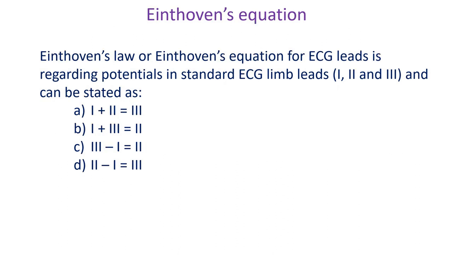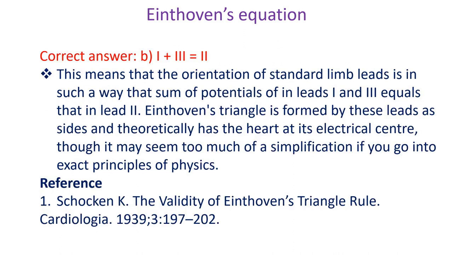Einthoven's law or Einthoven's equation for ECG leads is regarding potentials in standard ECG limb leads 1, 2 and 3 and can be stated as A. 1 plus 2 is equal to 3, B. 1 plus 3 is equal to 2, C. 3 minus 1 is equal to 2, D. 2 minus 1 is equal to 3. Correct answer B. 1 plus 3 is equal to 2.